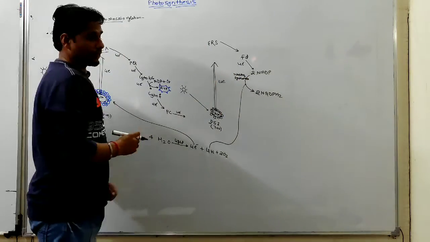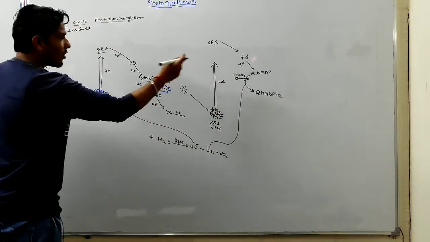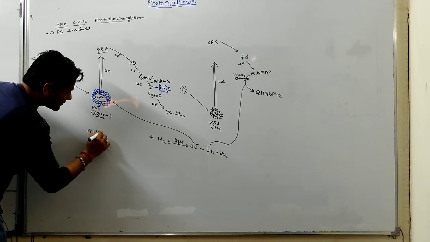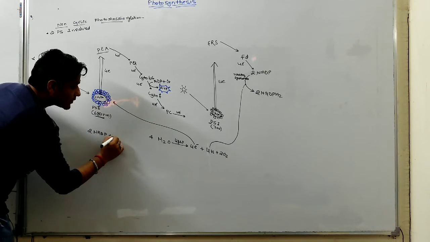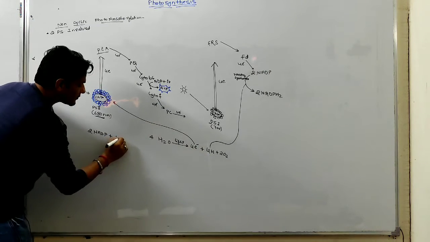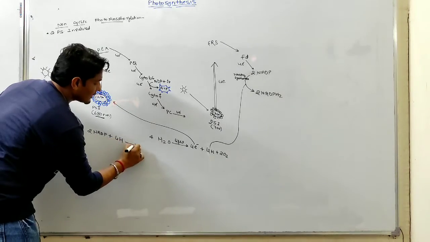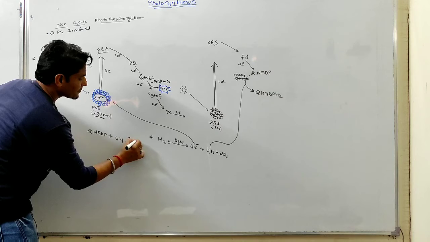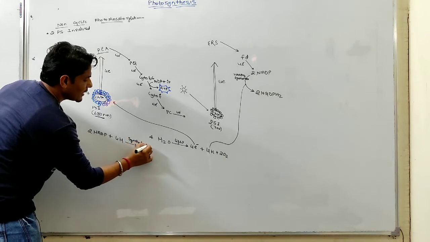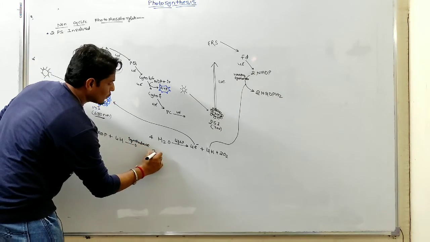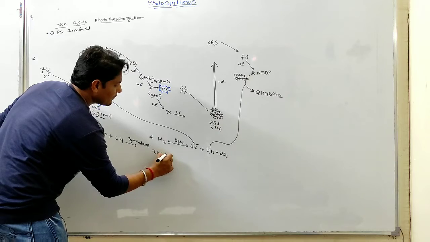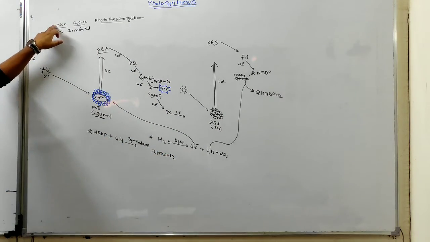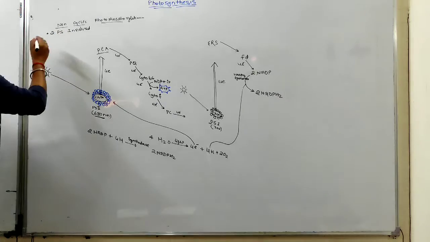The reaction: 2 molecules of NADP plus 4 hydrogen, in presence of the synthetase enzyme, give 2 molecules of NADPH2.